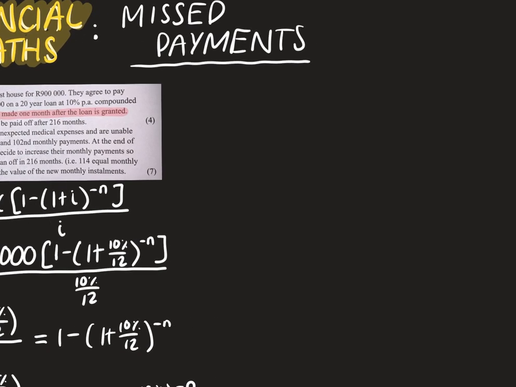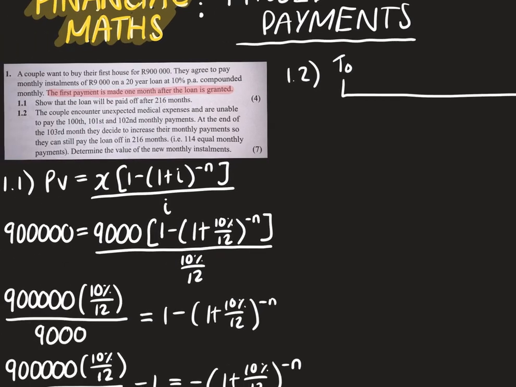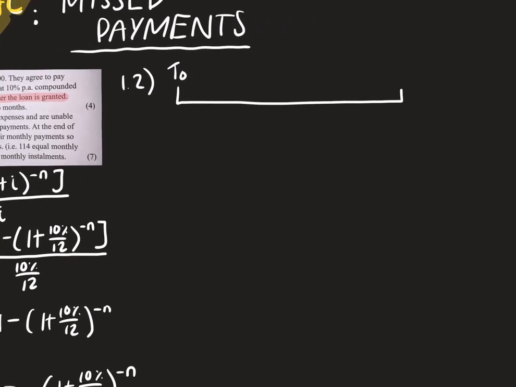So 1.2, if I had to timeline this, okay, so we've got that. We've got T0. We know that they're missing the 100th, 101st, and 102nd. So at T99 is when we make our last payment. They're missing T100, T101, T102, and then they're making their new payment at T103, and then their last payment at T216.